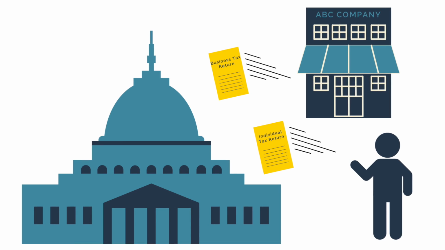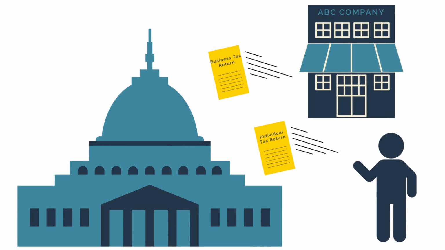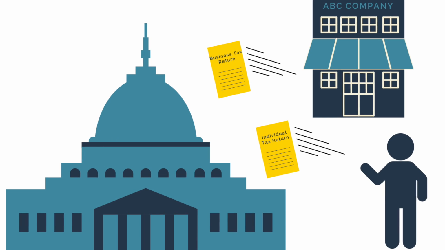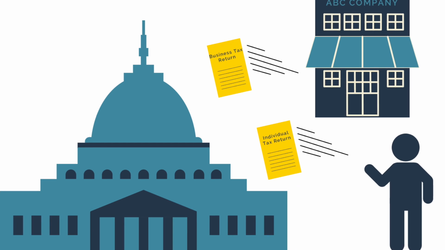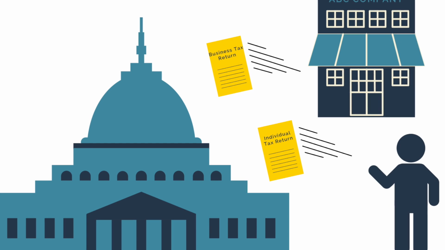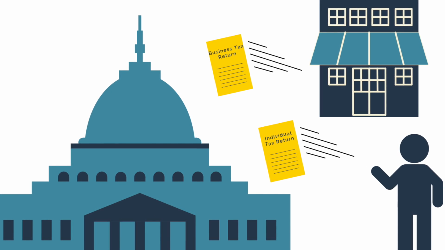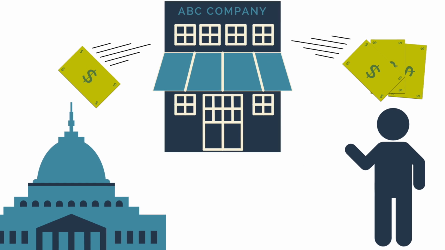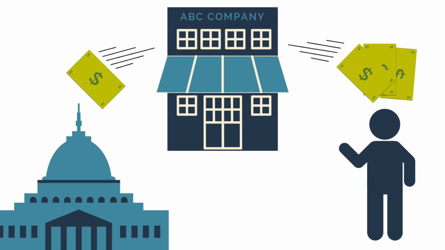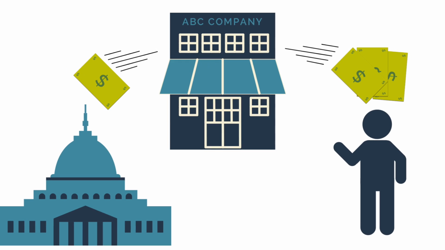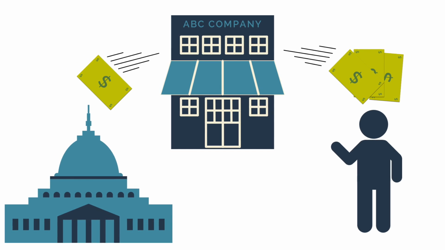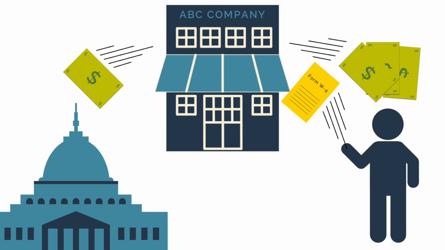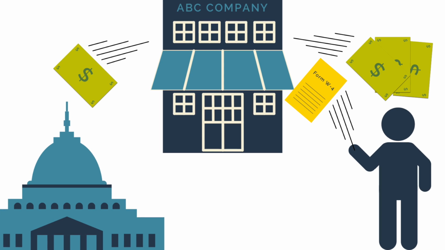The federal government and most states levy an income tax on both business and personal incomes. Each year, you file your tax return in the hopes that you will get a refund, or at least that you don't have to pay too much. But when do you even pay income taxes? Well, whether you know it or not, your employer withholds a percentage of your paycheck to pay your income taxes for you. The amount that is withheld on each paycheck is determined by Form W-4 that you filled out when you were first hired. You can update your withholding amounts at any time.